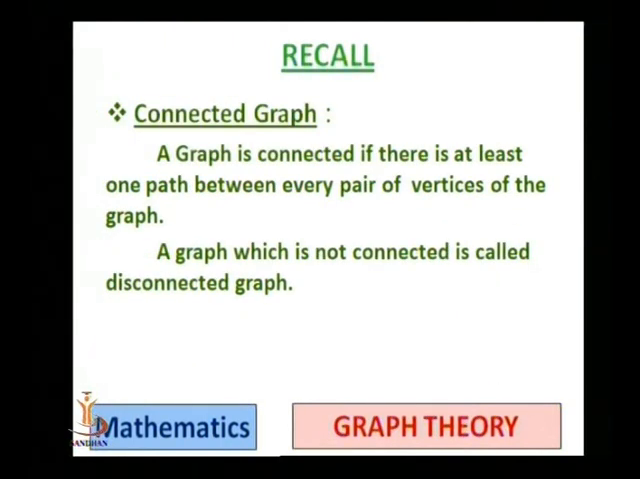Now we define a connected graph. Now what is a connected graph? A graph is connected if there is at least one path between every pair of vertices of the graph. Means that if we choose any 2 vertices, then we have at least one path from one vertex to the other vertex. Then the graph is said to be connected, and this should happen for each pair of vertices. And a graph that is not connected is known as a disconnected graph.